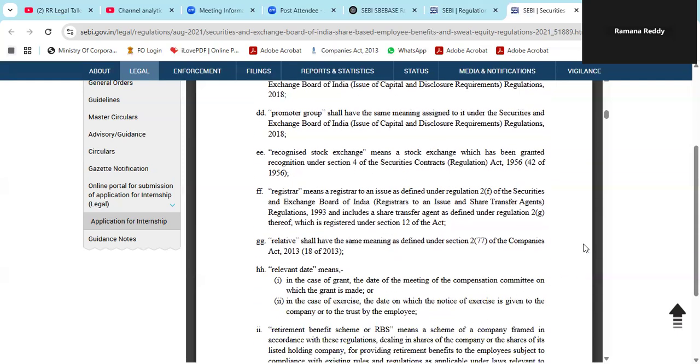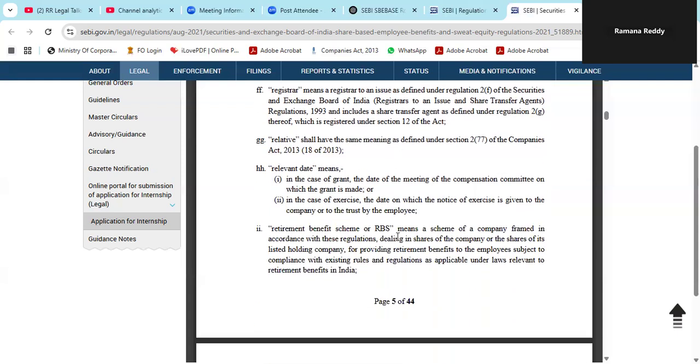Relatives: we talk about the Companies Act, under the Companies Act. The same definition we will follow. Relevant date. What is relevant date? In the case of grant, it is the date of the meeting of the compensation committee at which the grant is made. So the date on which the grant is made by the compensation committee is the relevant date. Or otherwise, in exercise, the relevant date is when the employee gives the letter to the company or trust, saying yes, I am willing to exercise. That date is considered as the relevant date for exercise.